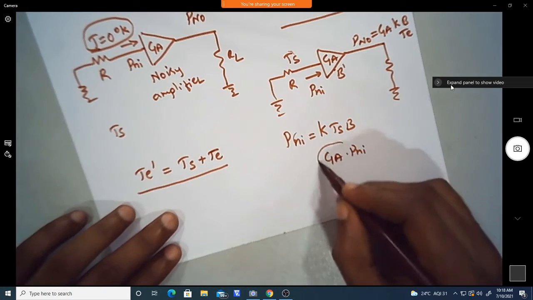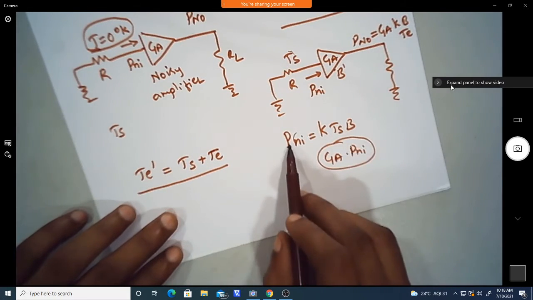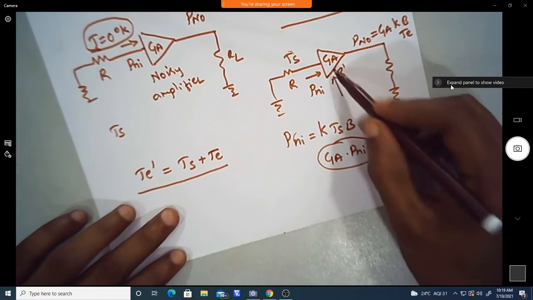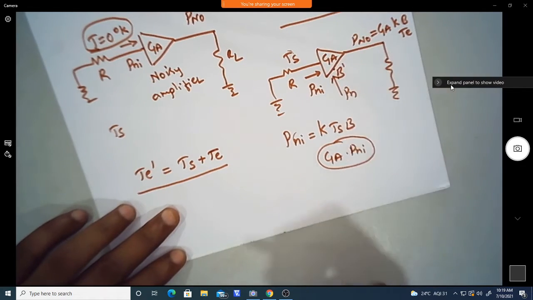So this is the amplified version of the input noise at the output, and it also has the internal noise, which is called Pn.